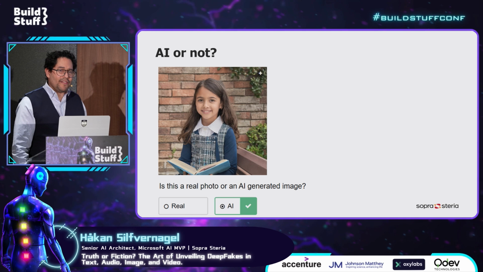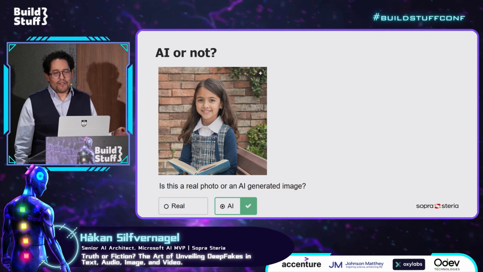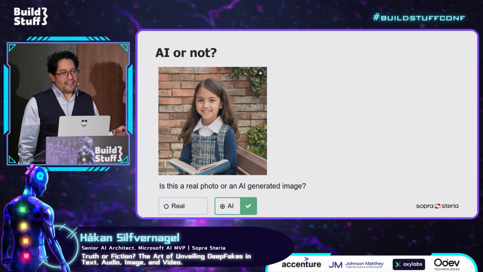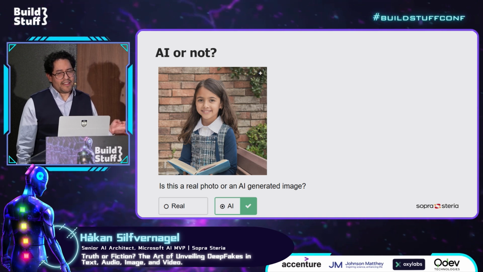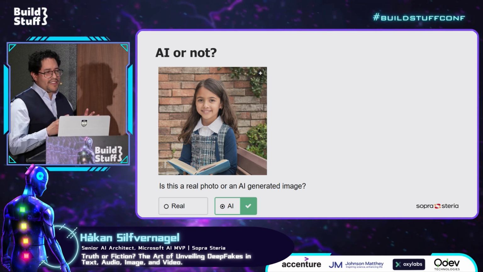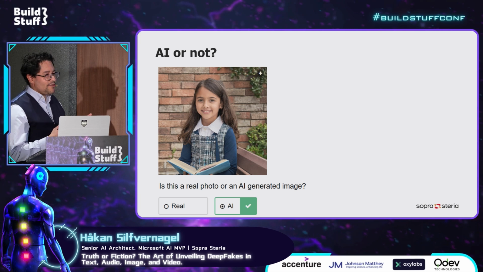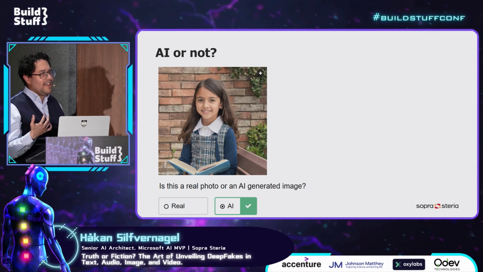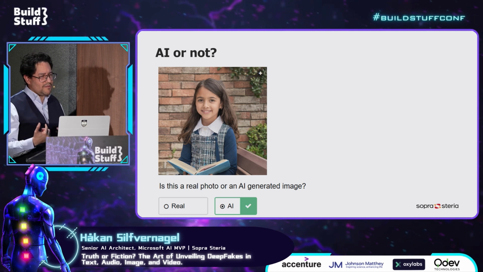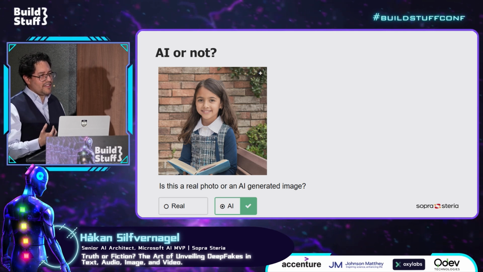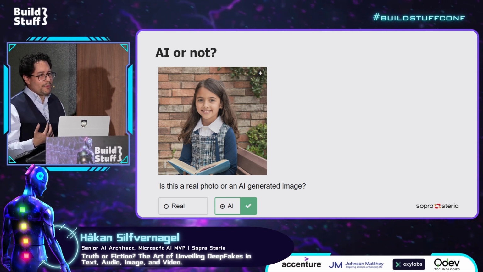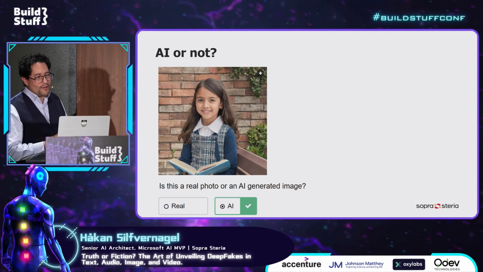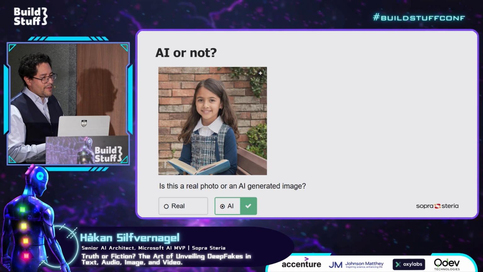And again, some years ago, there was a site called This Person Does Not Exist. That was some time ago, but at that time you could quite easily see if it was AI-generated or not by looking at the background, because usually the background was very blurry, and sometimes there were quite strange artifacts in the face. Maybe the ear or the eye was looking strange. But again, technology really moves forward at a fast pace.